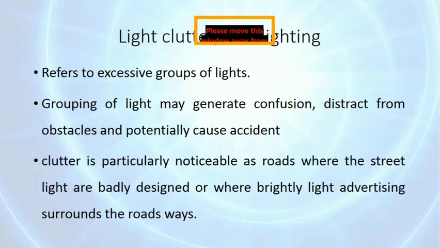Then light clutter or overlighting. It refers to excessive groups of lights. Grouping of lights may generate confusion. It can distract from obstacles and potentially cause accidents. So clutter is particularly noticeable on roads where the street lights are badly designed or where brightly lit advertising surrounds the roadways.